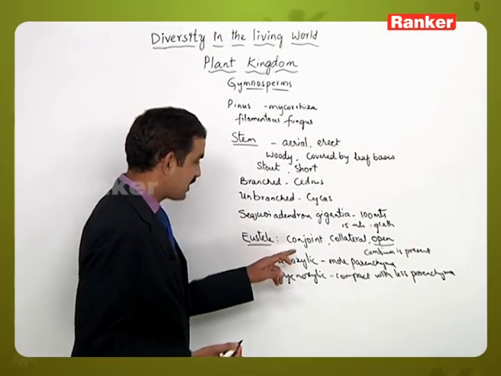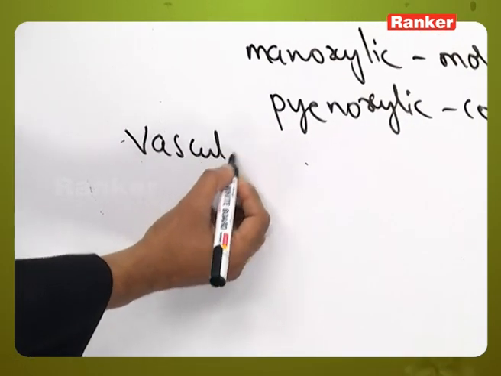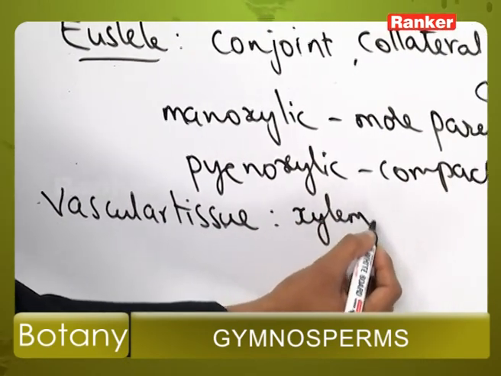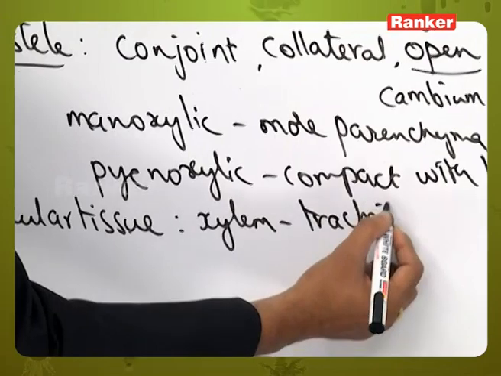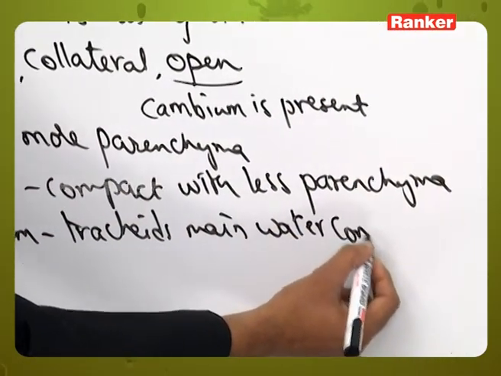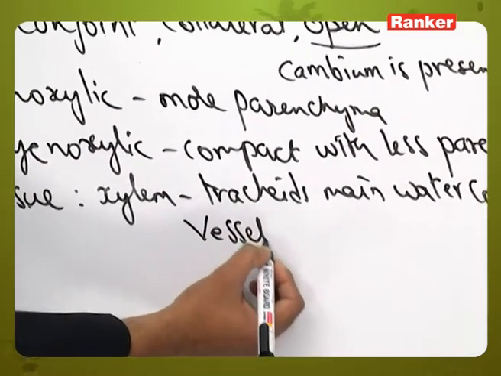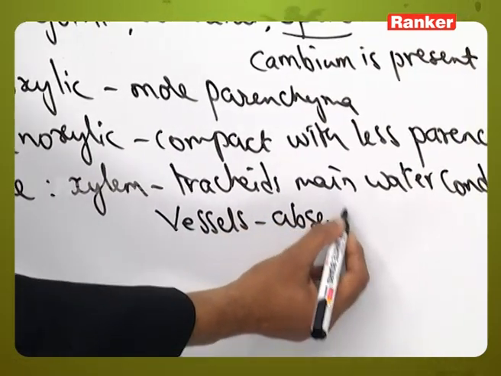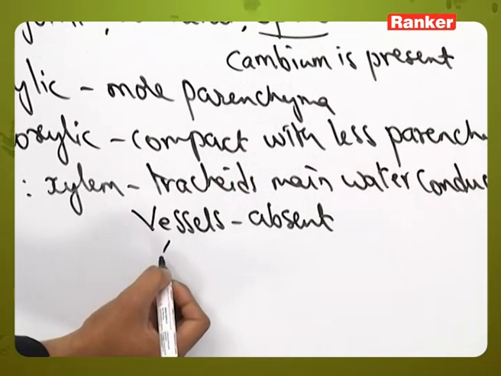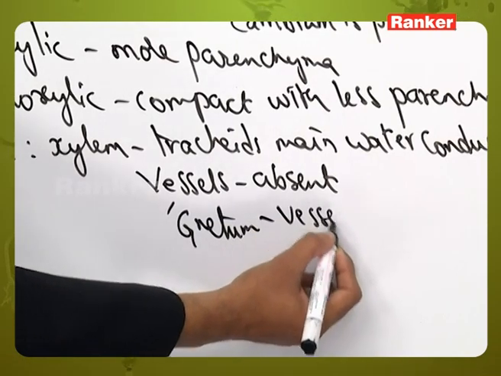Then if you see the vascular tissue, particularly in the xylem, tracheids are the main water conducting tissue. Why? Because the vessels are absent in the members of Gymnosperms, but one exceptional case is there, that is in Gnetum, the vessels are present.